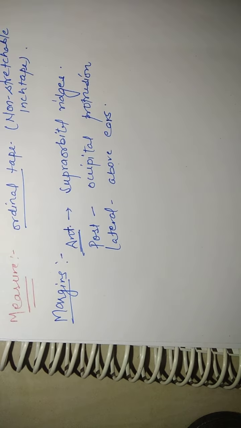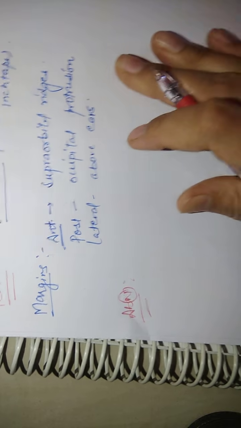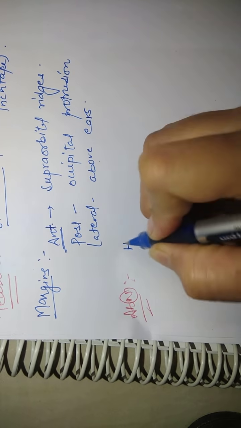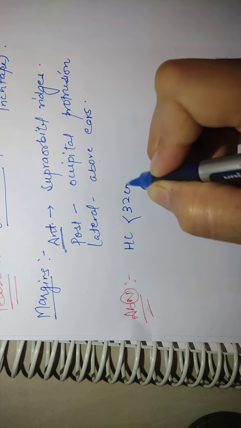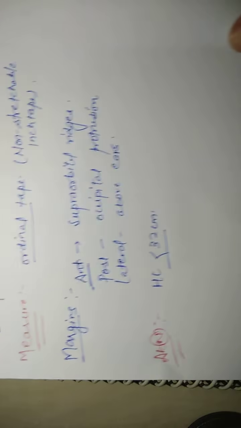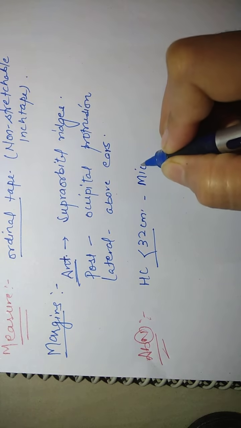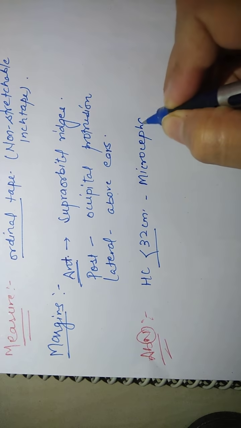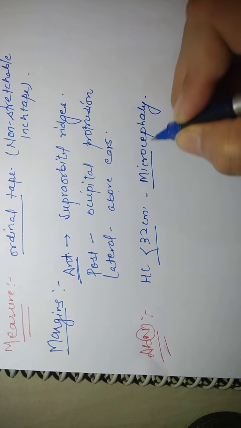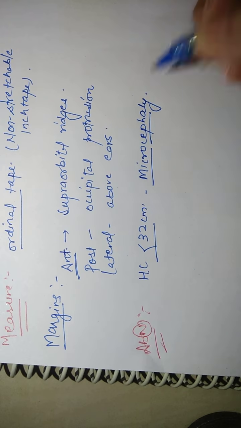So what are the abnormalities you can see in the head circumference? Normal is 33 to 35 centimeter. If the head circumference is less than 32 centimeter, that means the head size is less than normal, so we will call it microcephaly. Micro means small size, cephaly means head, so small head size.